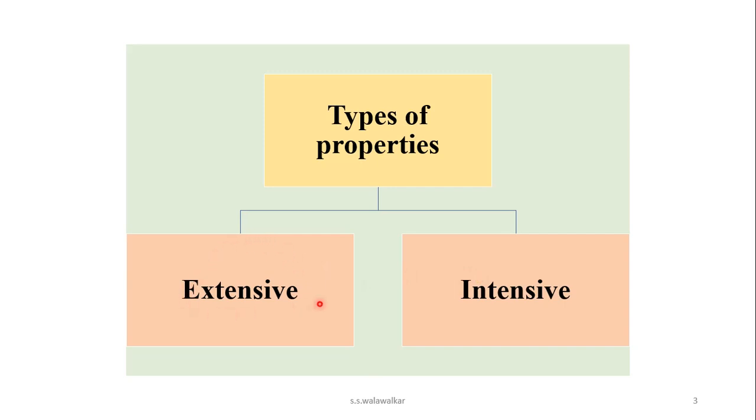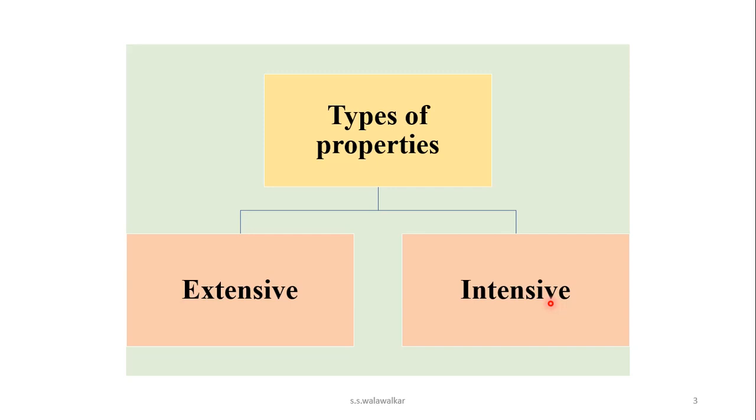Those properties of system which depends upon amount of substance or size of the system, that are called as extensive properties. And intensive properties means those properties which does not depend upon or which are independent of amount of matter present in the system, that are called as intensive properties.